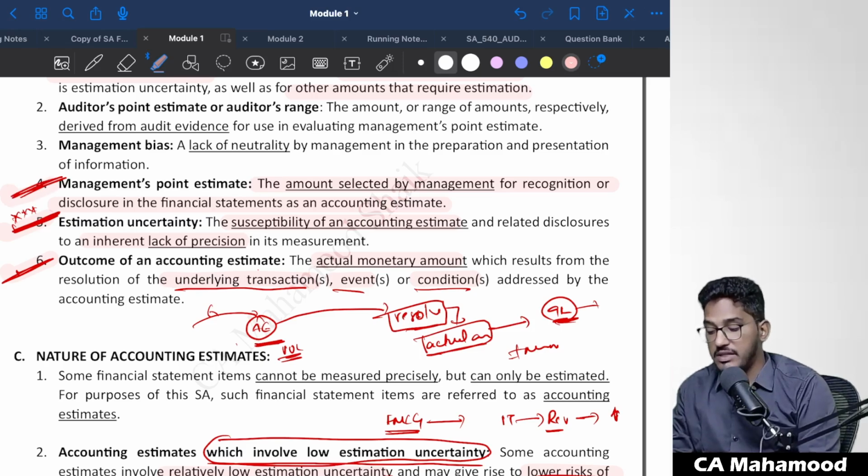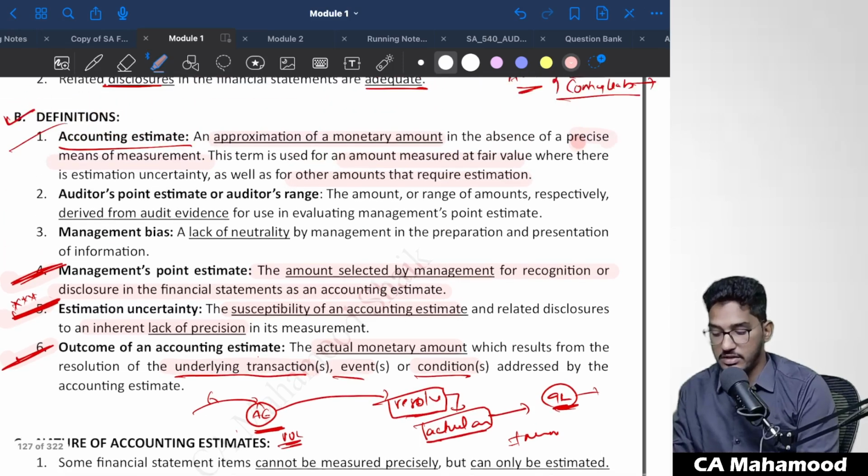The amount which has been selected or determined by the management after considering all these factors, whatever final figure the management has derived for recognition or disclosure in the financial statements as an accounting estimate, that determined, calculated figure of accounting estimate, we call it management's point estimate.